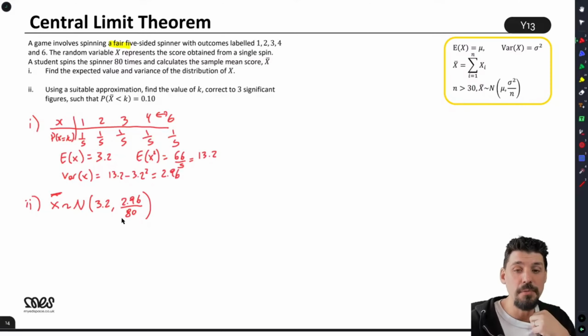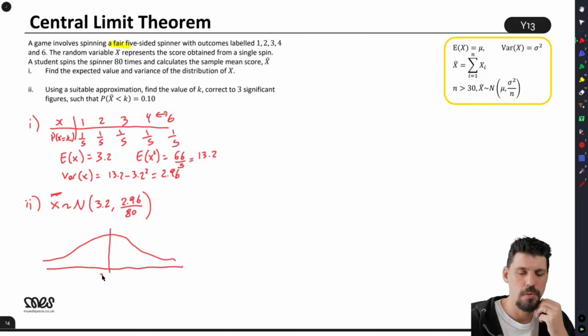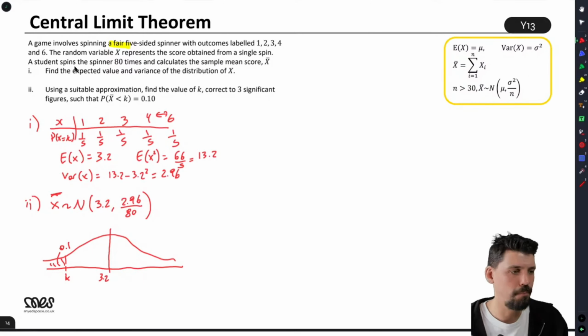Okay, but remember, this is the variance. So we now want to find the bottom 10% of values. We want to find k so that we land in the bottom 0.1.